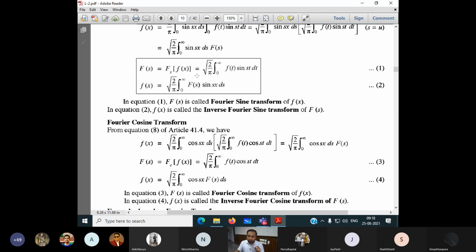So we have to remember the three types of Fourier transform. One is the general Fourier transform. Second is the sine Fourier transform. Third is the cosine Fourier transform. Now, if somebody asks for the Fourier transform, I have to apply the general Fourier transform. If somebody asks for the sine Fourier transform, then I have to do only the sine Fourier transform. If somebody asks for the cosine Fourier transform, then I have to do only the cosine Fourier transform. This is the classroom and textbook example, whatever I am talking about.